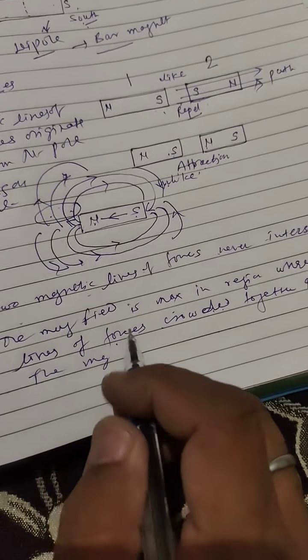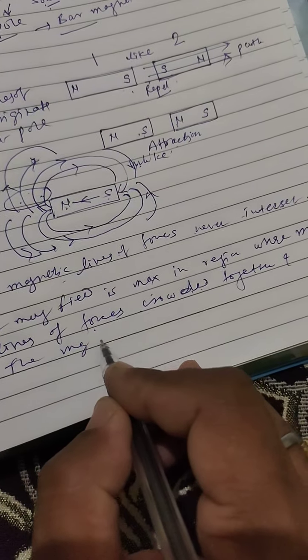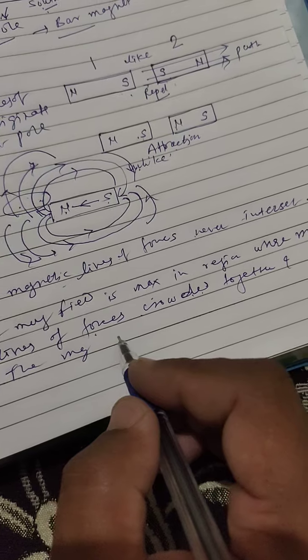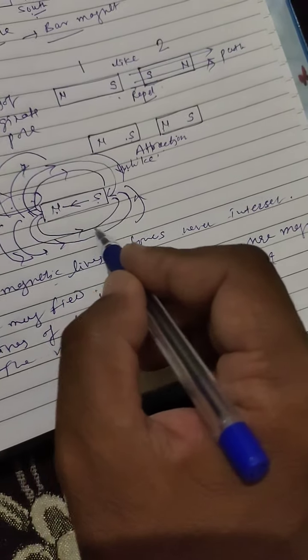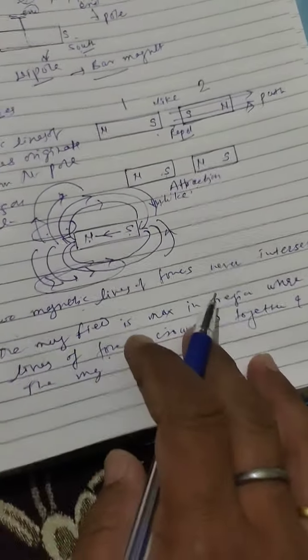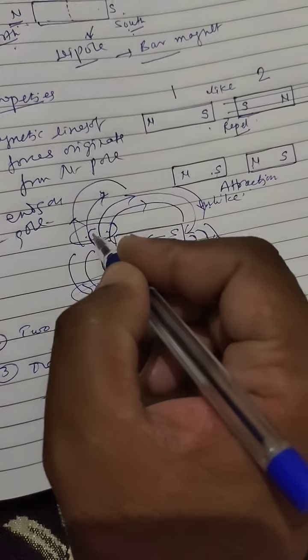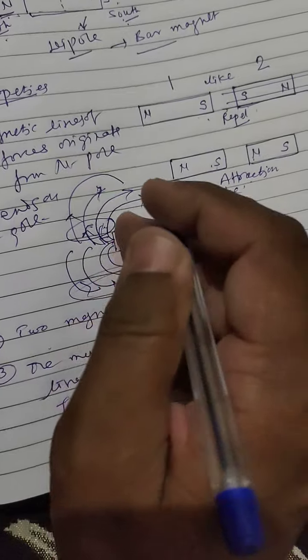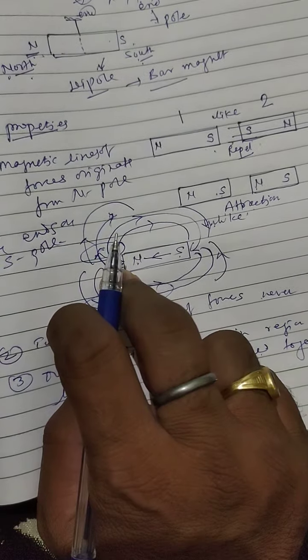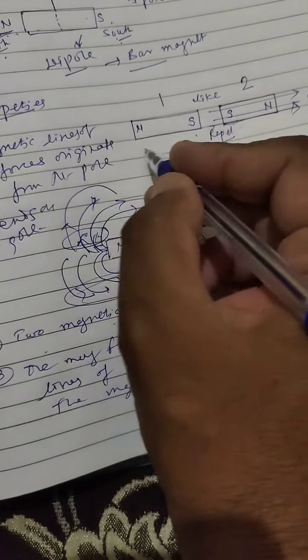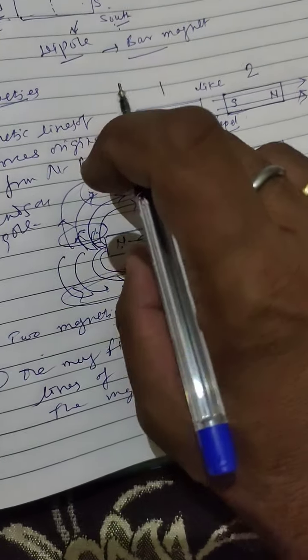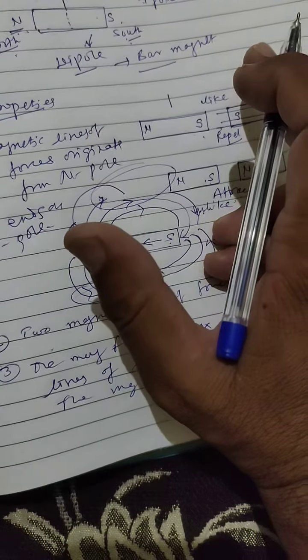And the strength of the magnetic field is less or weak where the magnetic lines of forces are separated from one another. Means in this region the magnetic lines of forces are larger in number, and at another point, suppose this point, the lines are separated from one another.